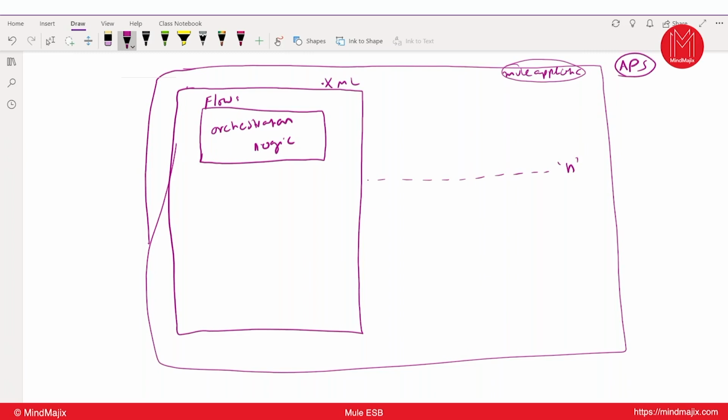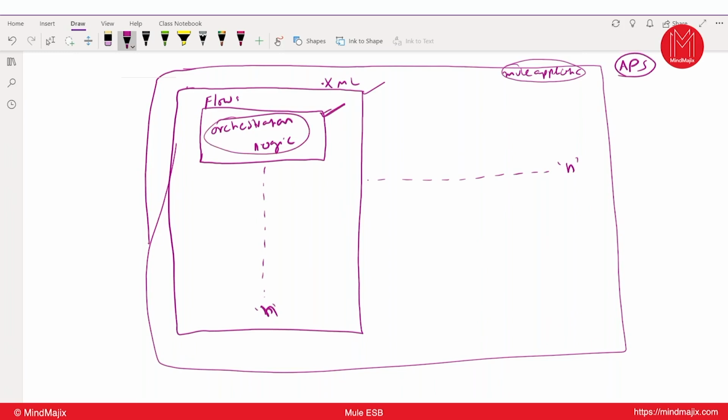We can create a number of XMLs. In an XML, how many flows can we create? Multiple, right? So now if anyone asks you what is a Mule, what is the structure of a Mule, what will you tell? A collection of flows and XMLs as well. Mule is a set of XMLs which contain such flow definitions. We'll call these flow definitions. Each flow contains what? Orchestration logic.